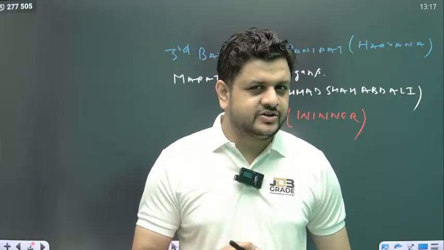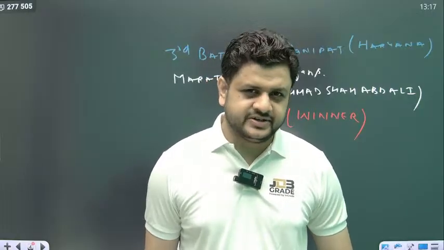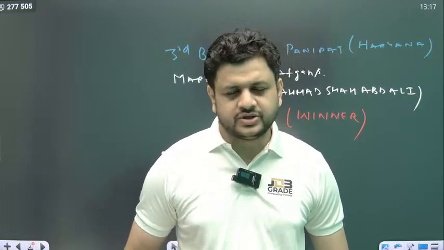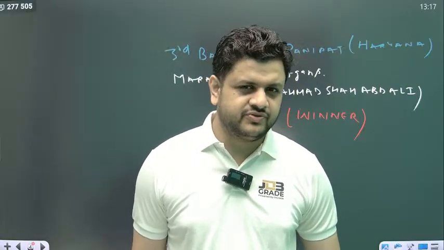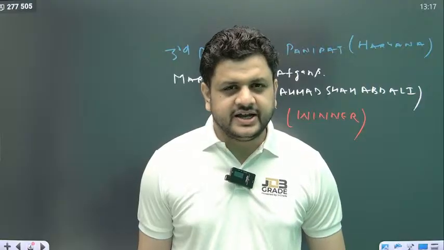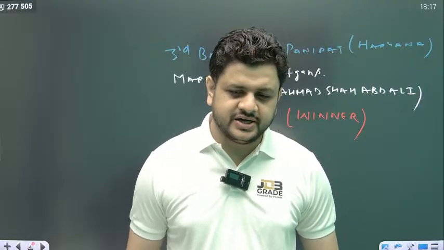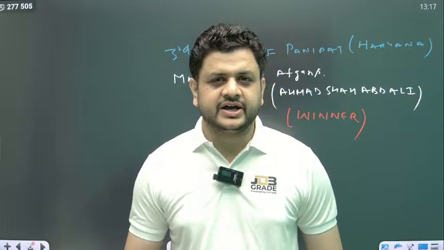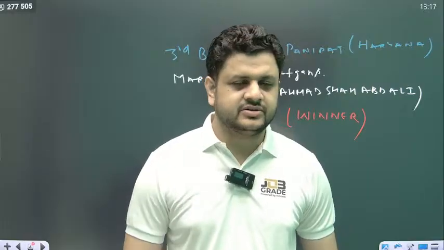So Abdali had no option but to fight. Even he wrote his letter to the Peshwa, Balaji Vishwanath. He said that I had no option but to fight. Sadashiv Rao was a brave commander, but in a hurry he attacked, and I had to repulse the attack.